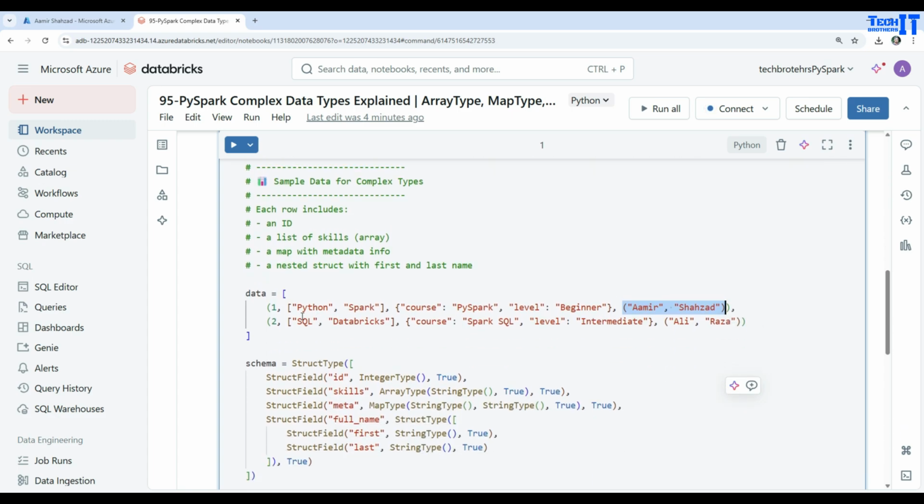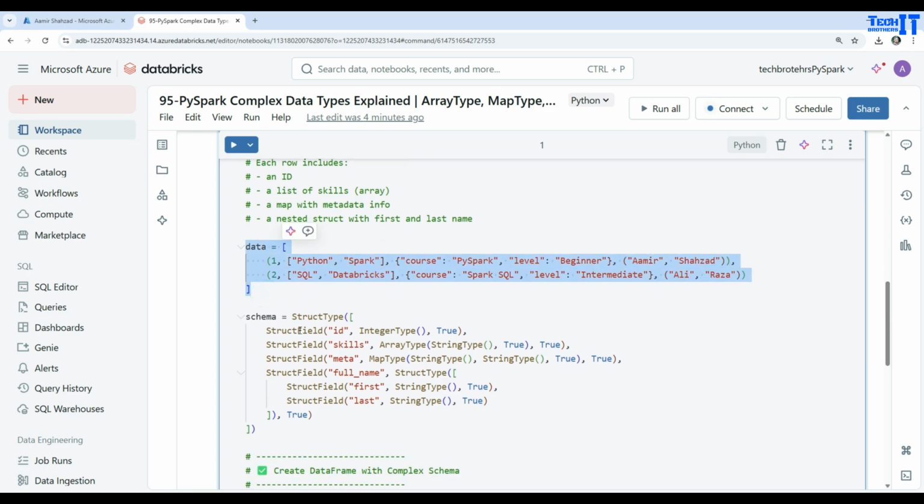If you take a look at the second record, same, this is an array of skills. Then you have this map, course is Spark, level is intermediate, and then you have this nested struct with the first and last names right there. Now what we are going to do is define the data schema for this sample data, and then we will create the DataFrame.